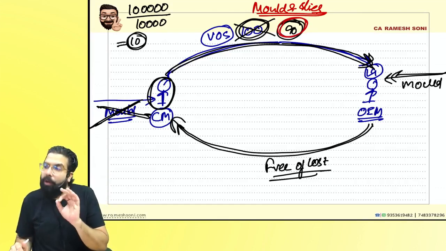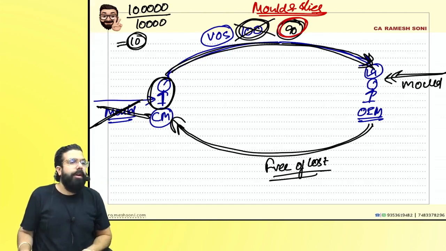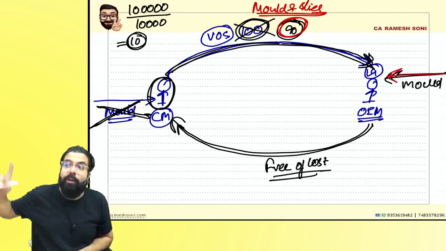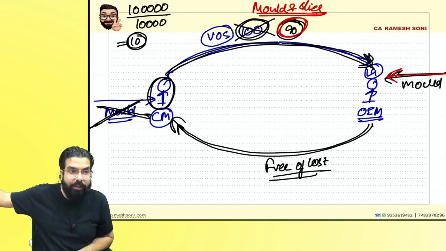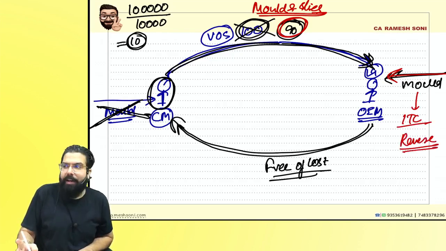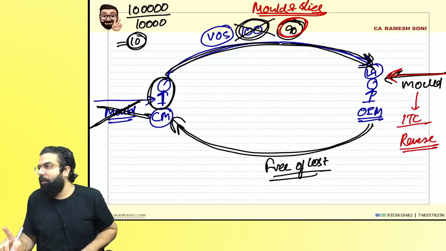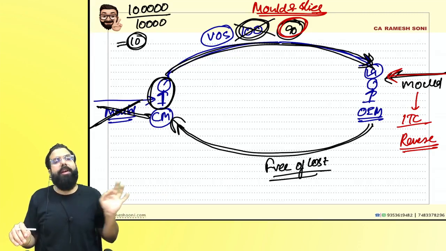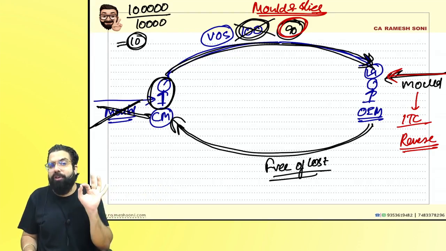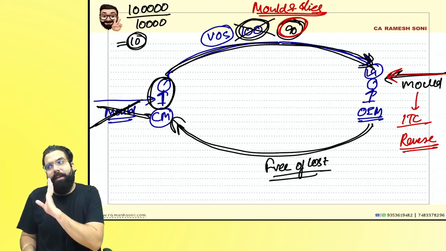The government told Ramesh, listen, a circular came. The government told Ramesh, first of all, is it your business to buy the mold? No, it was his business to buy the mold because that was the agreement. When you buy the mold, if you have taken the ITC, please reverse the ITC. You will not get any ITC. Are you guys able to understand? First clarification: when you buy the mold, you will not get the ITC because it's not your business to buy the mold.